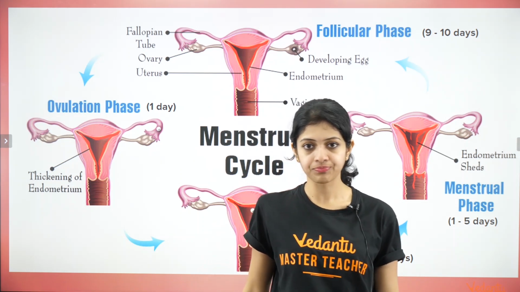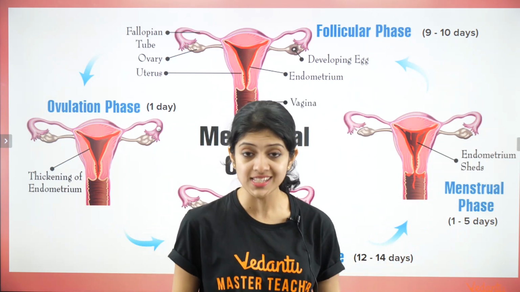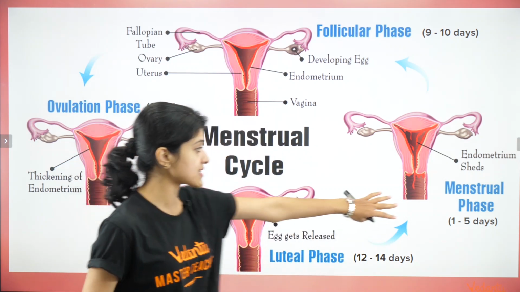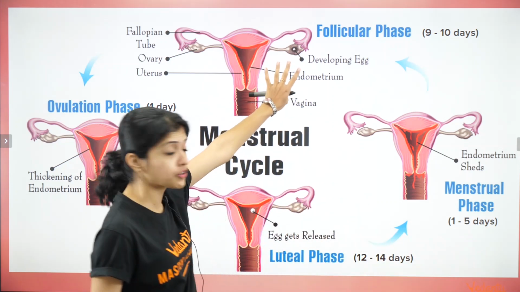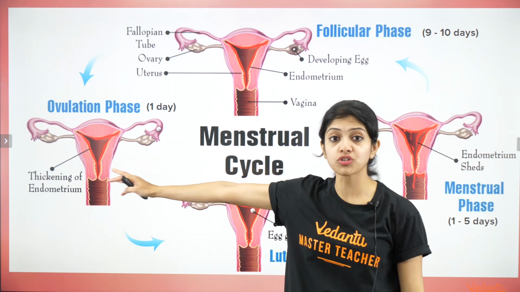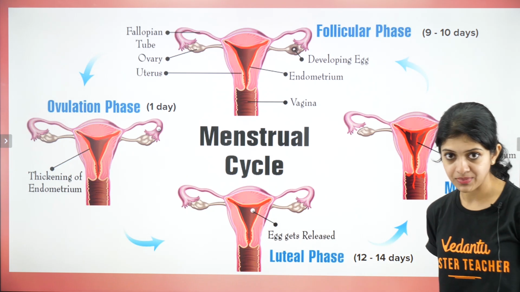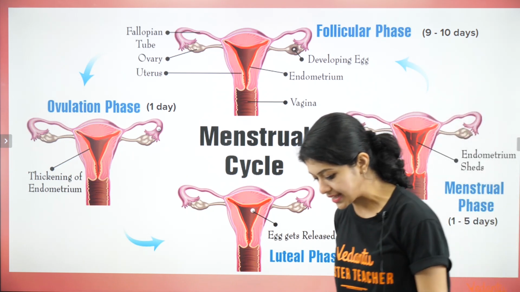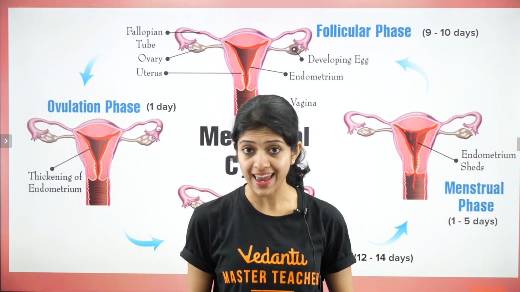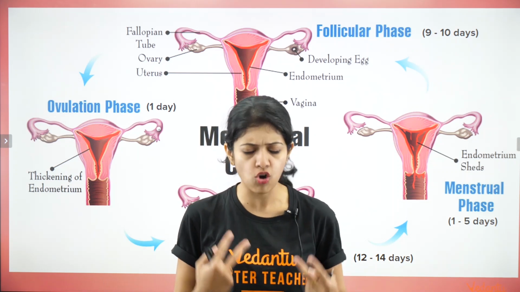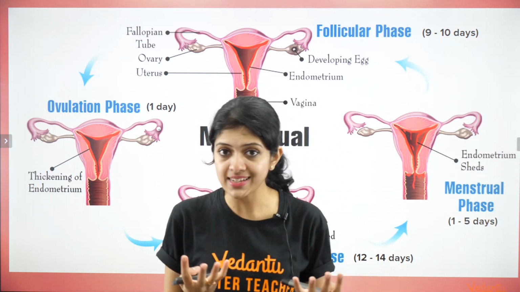We've also seen that the menstrual cycle can be divided into 4 different stages, starting with the menstrual phase, which lasts for roughly 5 days, followed by the follicular phase, and then the ovulation phase or the ovulatory phase, and finally the luteal phase, right? So we have also seen what the hormonal changes are, what happens to the egg, what hormones are produced, everything about that. How the endometrium or the uterine lining prepares itself for pregnancy and all of those.